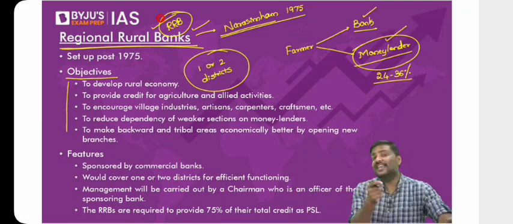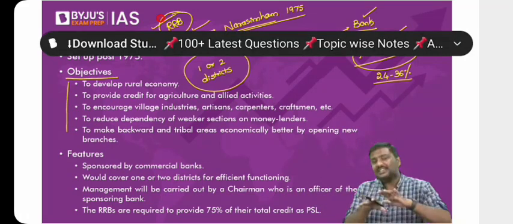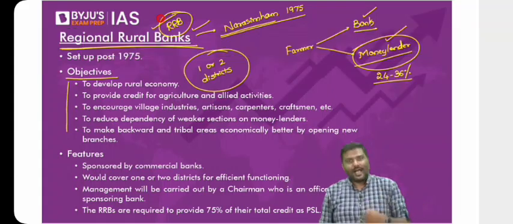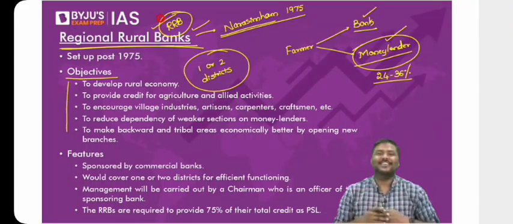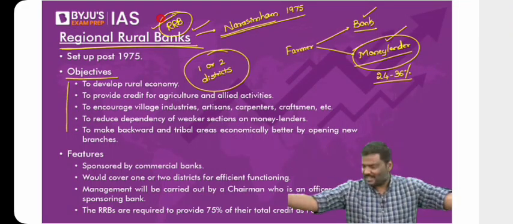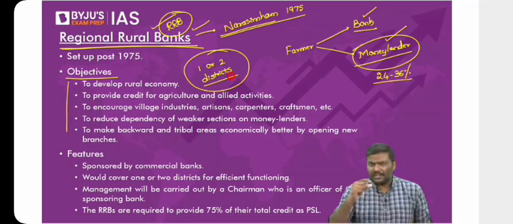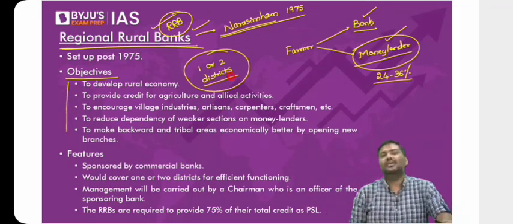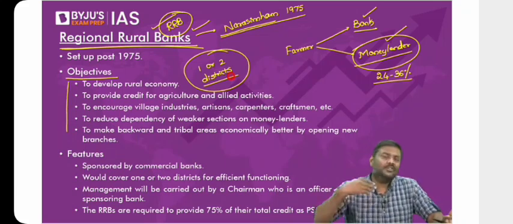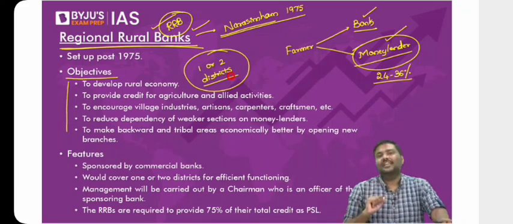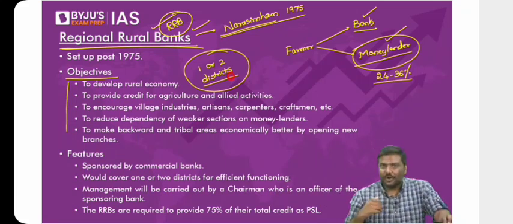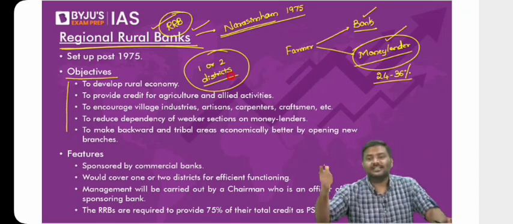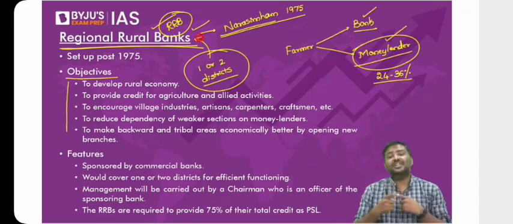Do you think the same feature is applicable to SBI, or to any private sector bank, or any other scheduled commercial bank? Of course not. SBI cannot be limited to 1 or 2 districts. Cooperative banks are present in multiple states. So the argument was simple. We will promote a new type of banking that will not spread throughout India. We will limit its spread to 1 or 2 districts. If they are present in only 1 or 2 districts, they'll be more focused on giving loans and collecting deposits in that district, and on giving loans to farmers, etc. That is basically the idea of regional rural banks, RRB.